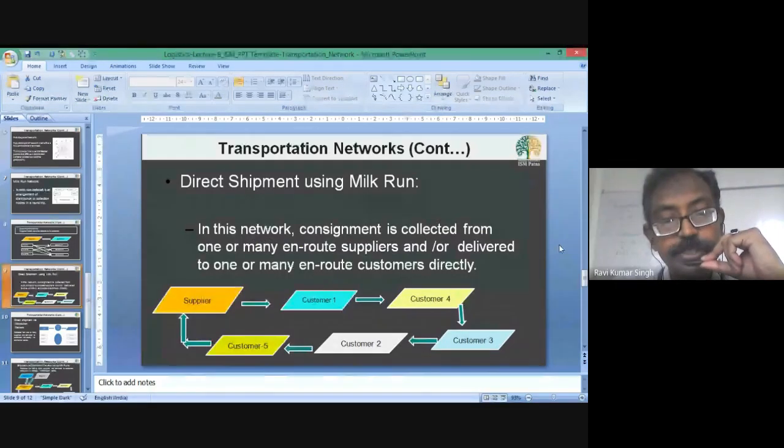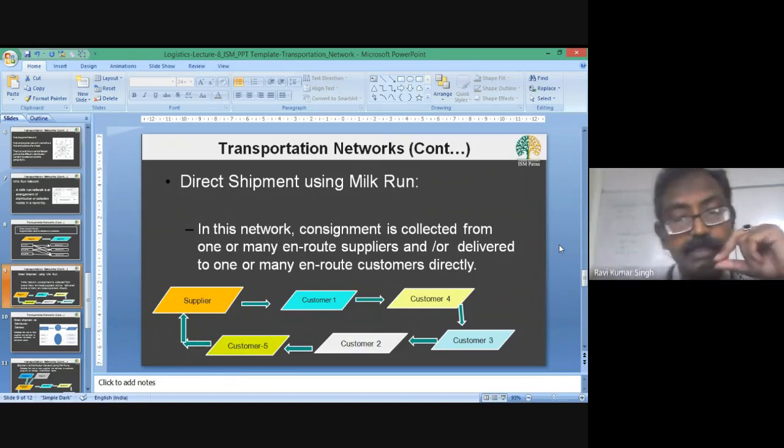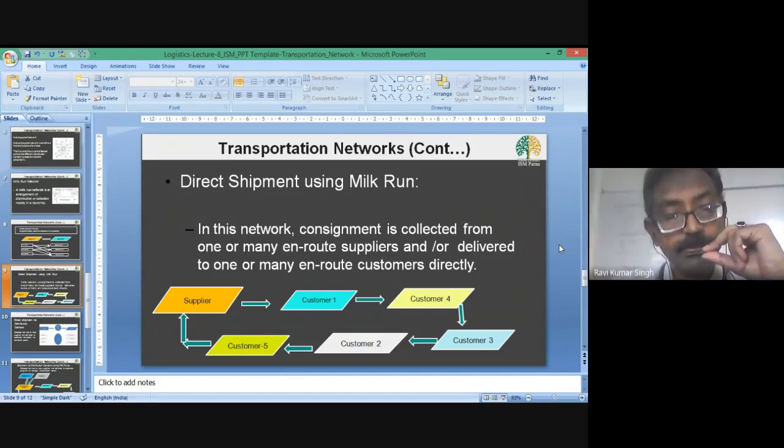So let's have a look at this graphical representation where there are 5 customers, customer 1, 2, 3, 4, 5. The supplier has arranged them in a sequential servicing style. In this circular path, he will serve customer 1 first, then customer 4, then customer 3, then customer 2, then customer 5, and then ultimately go back to its origin.